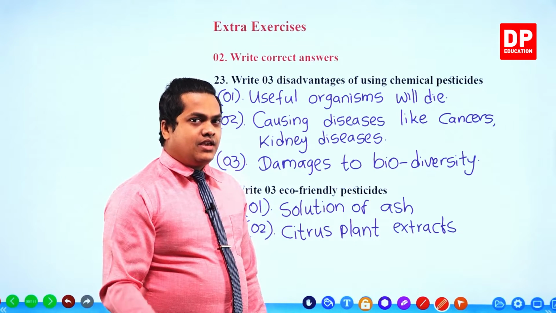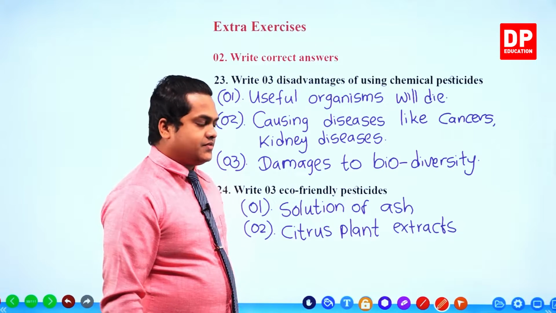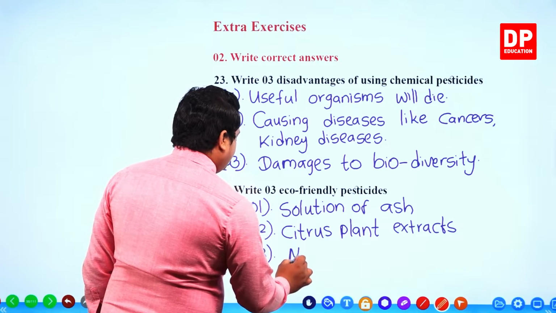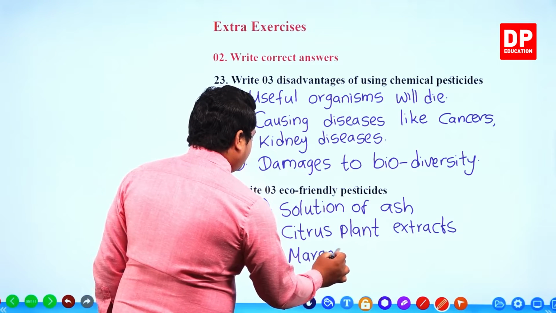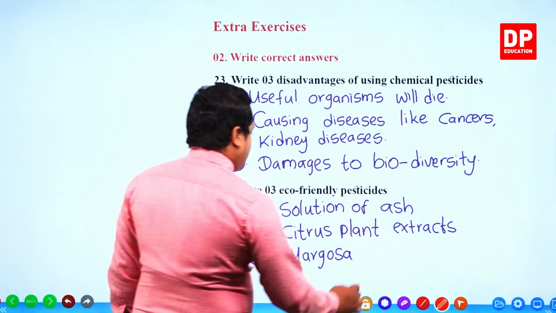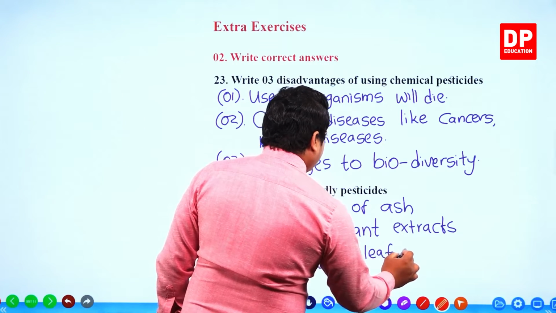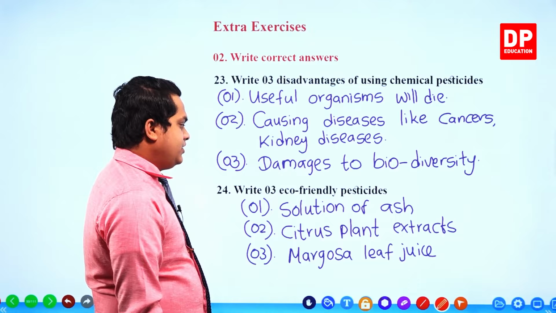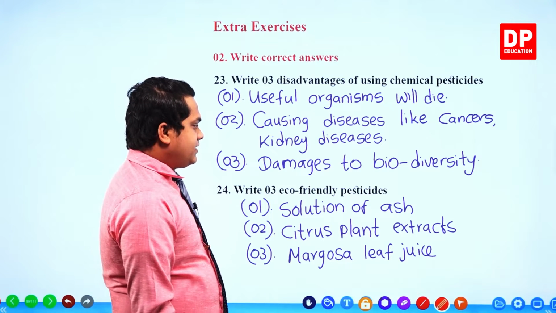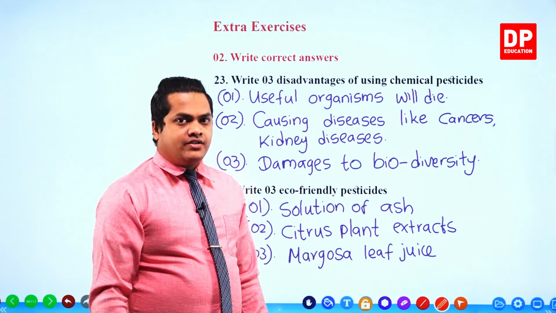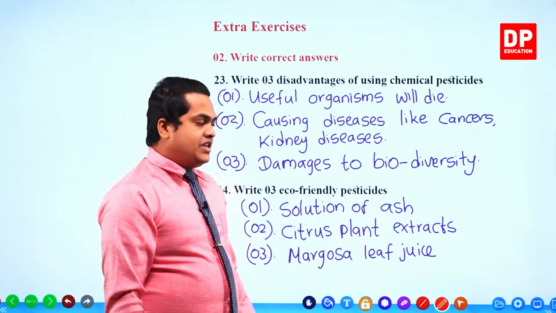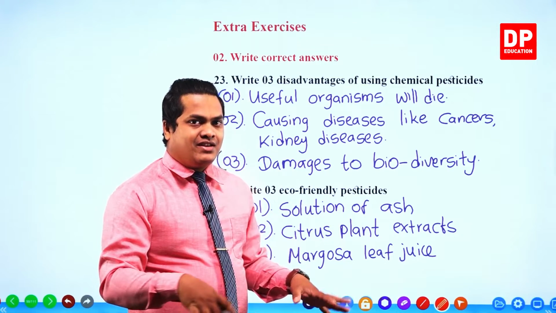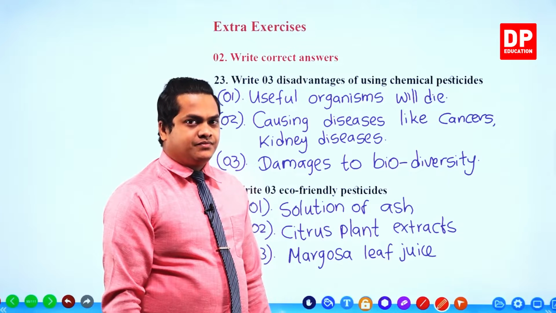Extracts means we can take the juices. Then margosa leaf juice. So these are several eco-friendly pesticides that we can create at home, my dear children. In each of these cases, we are using simpler things that we can find in our normal day-to-day life.